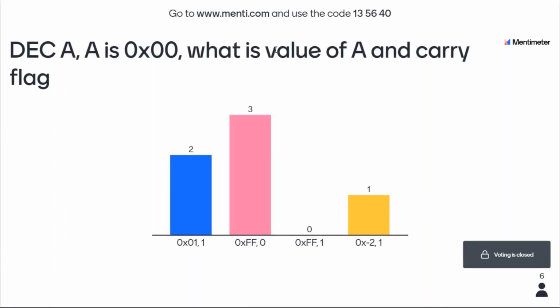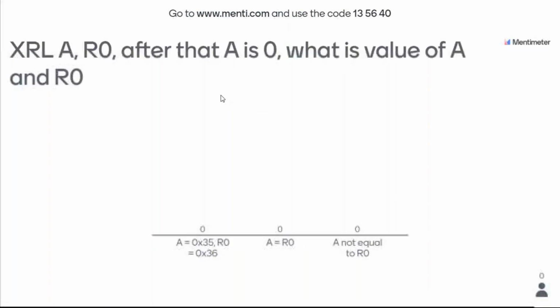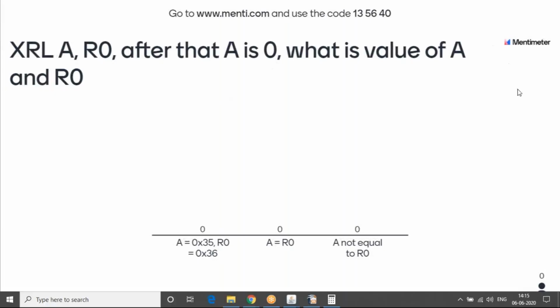I will go to the next question, which is again a recap of what we did in the previous class. This is an XOR instruction of A, R0, and after the XOR, the value of A becomes 0. So the question is, what is the value of A and R0 at this moment?